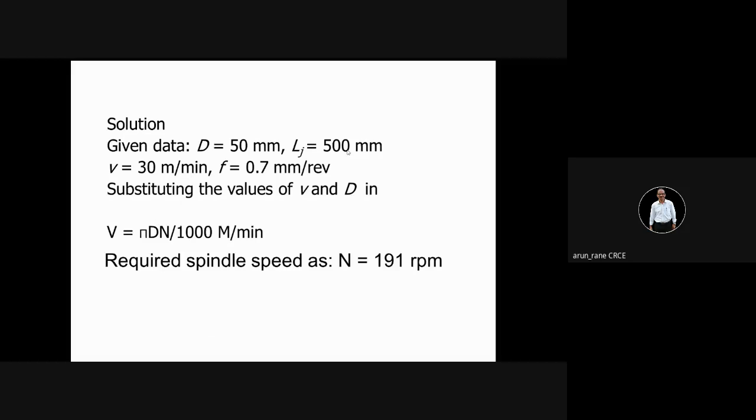And how much do we have to move? The tool has to move by 500. So now find out the time. You know the velocity of the tool: 133.7 millimeter per minute. How will we find out the machining time?